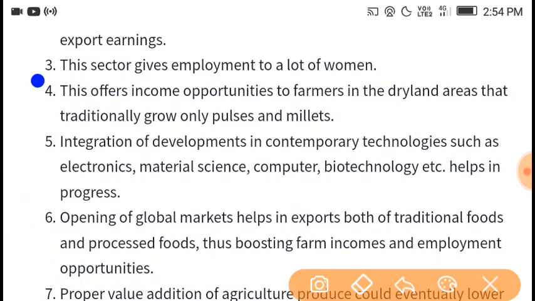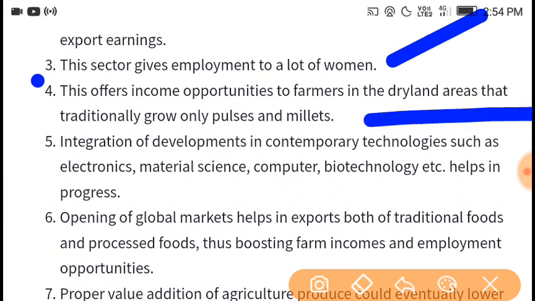This sector gives employment to a lot of women. This offers income opportunities to farmers, and in the dryland areas that traditionally grow only pulses and millets.